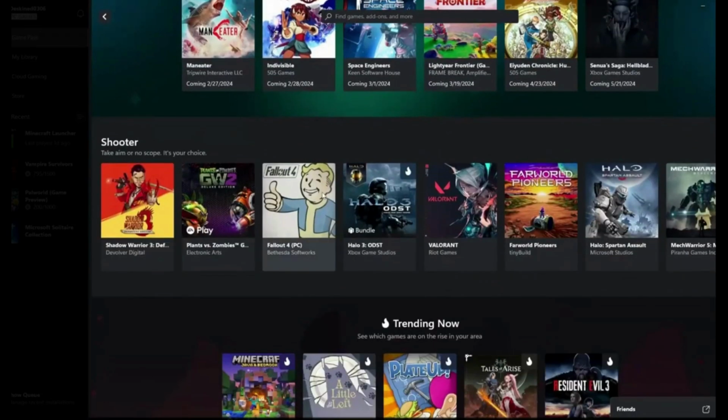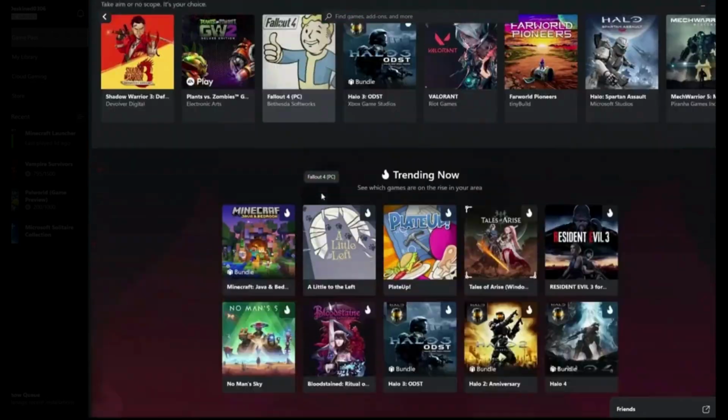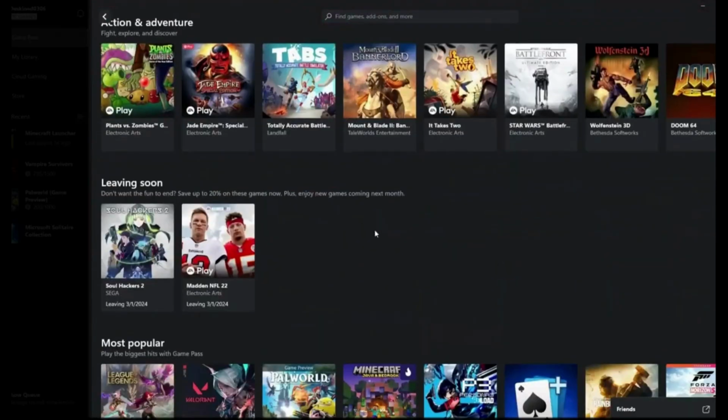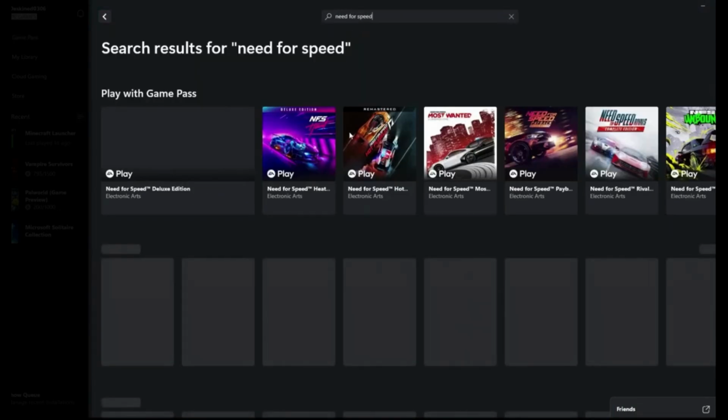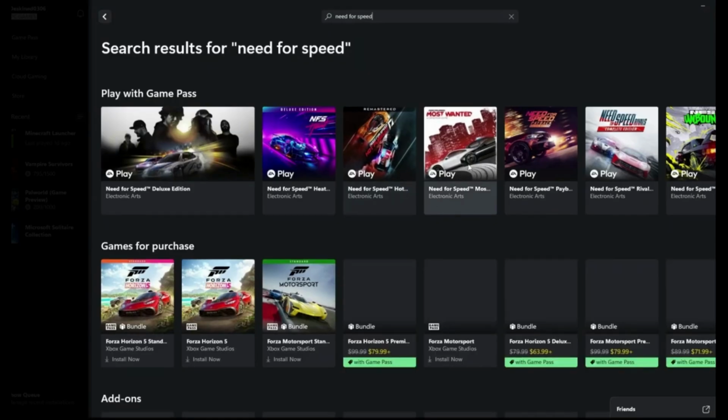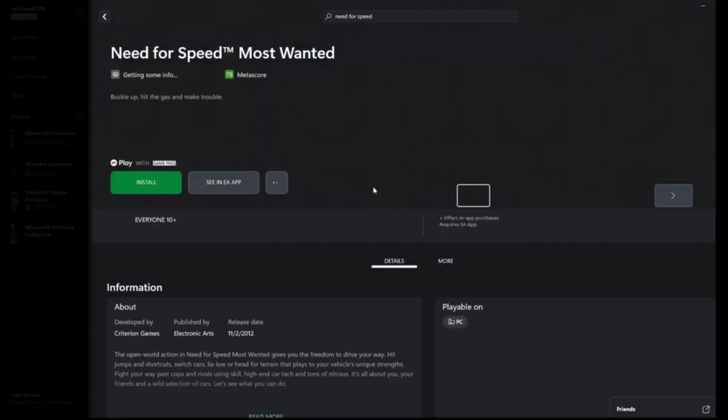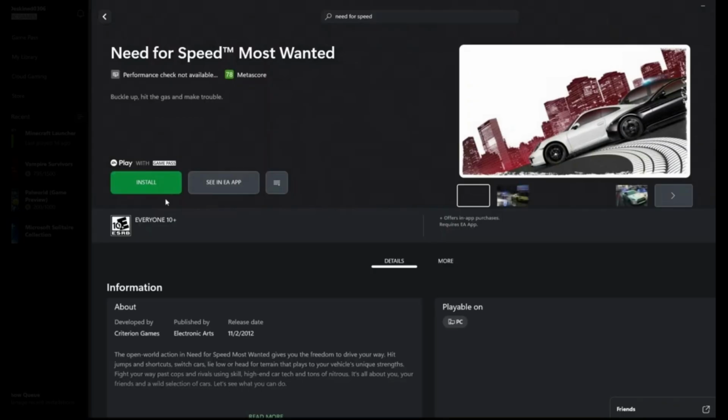What we need is Need for Speed, so let us click from here and type Need for Speed. From here we shall have different Need for Speed games, so we can go with this one, and then you can download, purchase this, and install it on your PC.